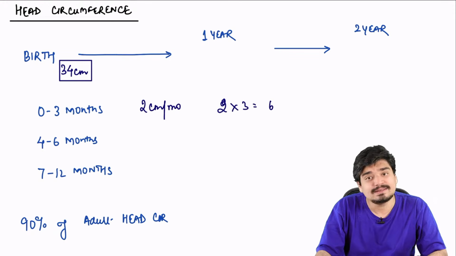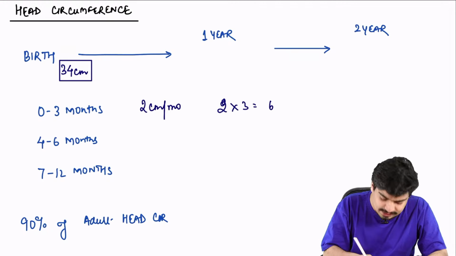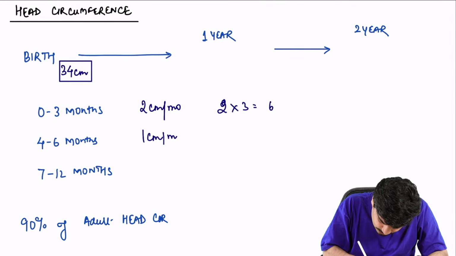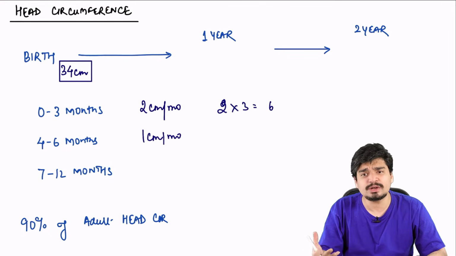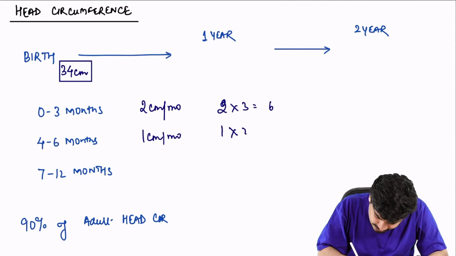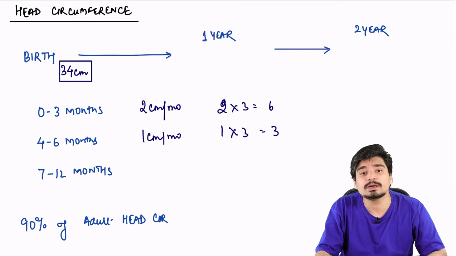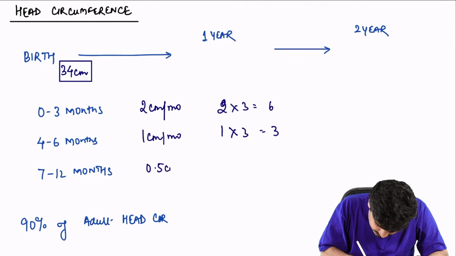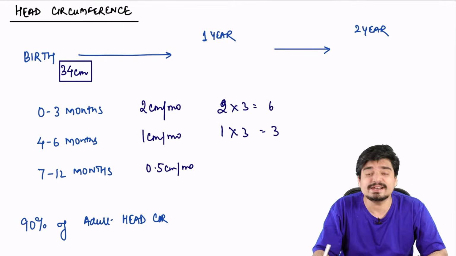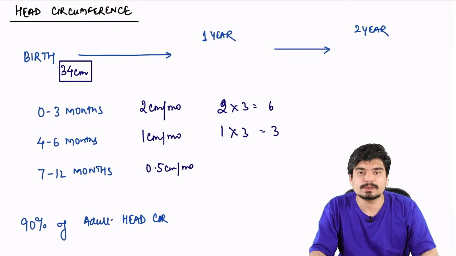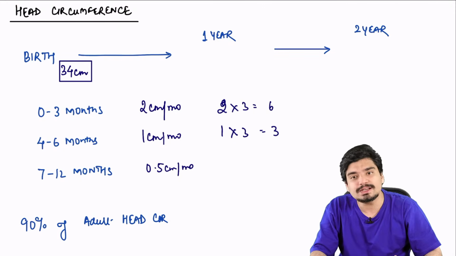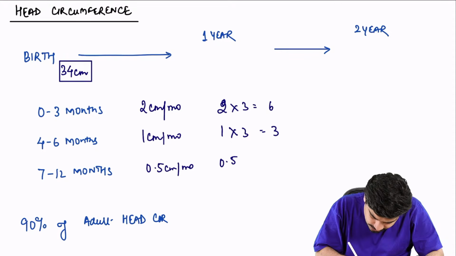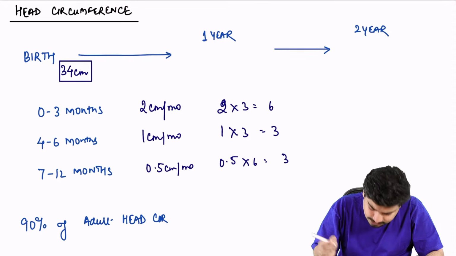That is 6 centimeter. From 4 to 6 months, he will gain head circumference at 1 centimeter per month. So the absolute increase will be 1 centimeter for 3 months, another 3 centimeter. And from 7 to 12 months, he will gain head circumference at 0.5 centimeter per month. So the absolute increase will be 0.5 for 6 months, that is another 3 centimeter.